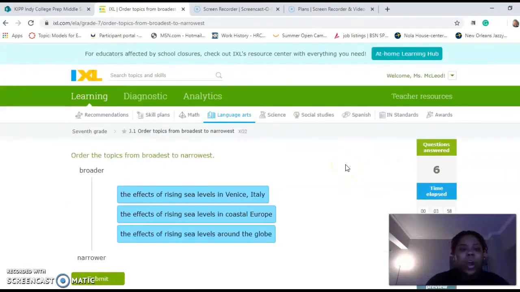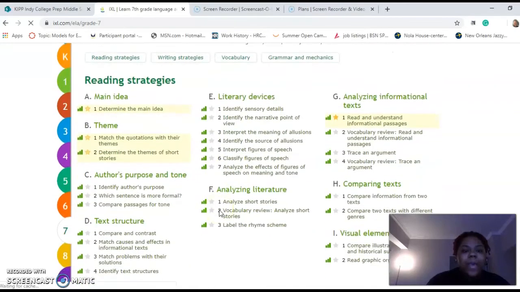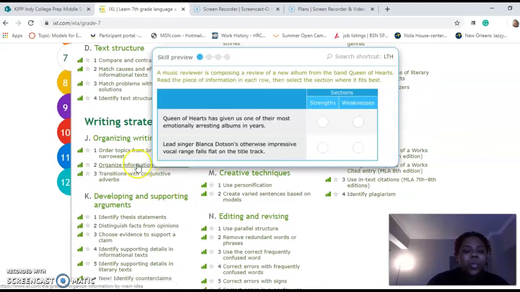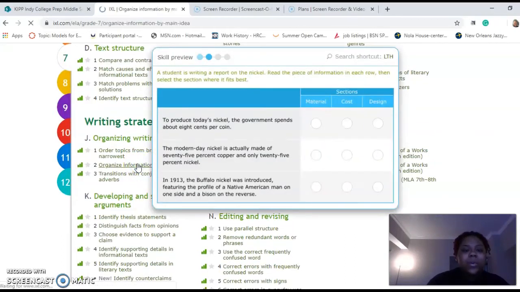And we're going to go to our next writing strategy. We're going to go back to 7th grade. Scroll back down to writing strategies, and then we're going to go to J2, which will be Tuesday's skill that we're working on.